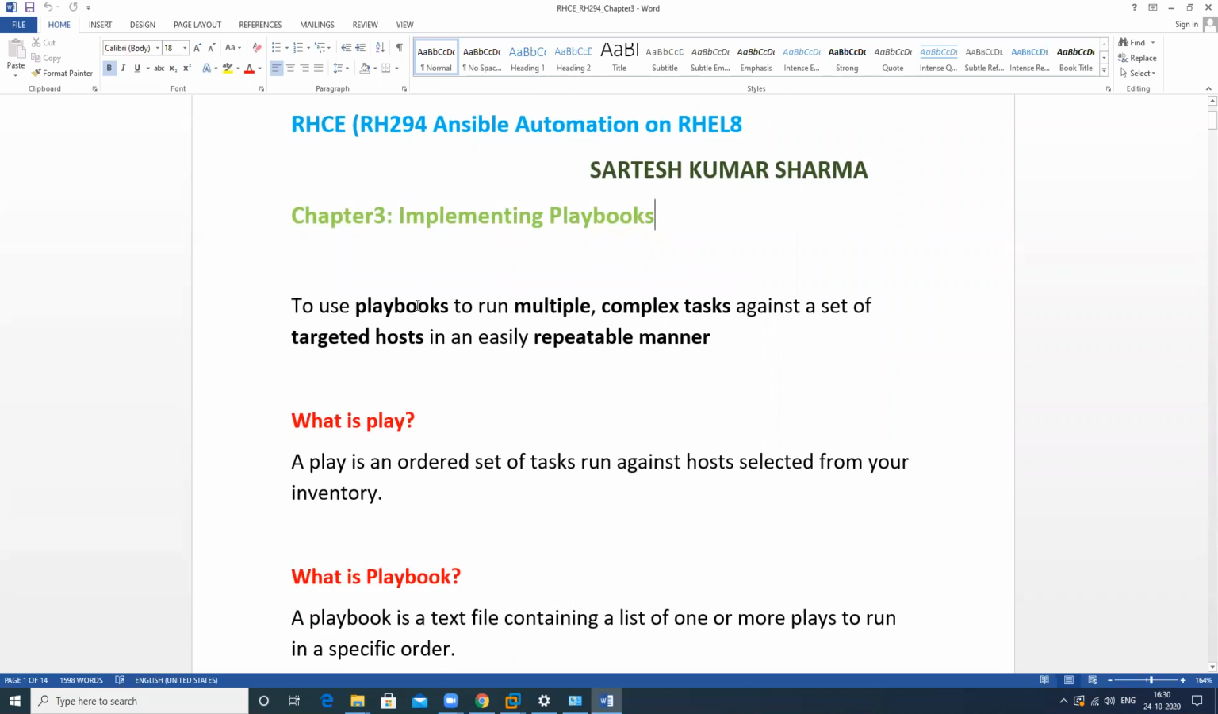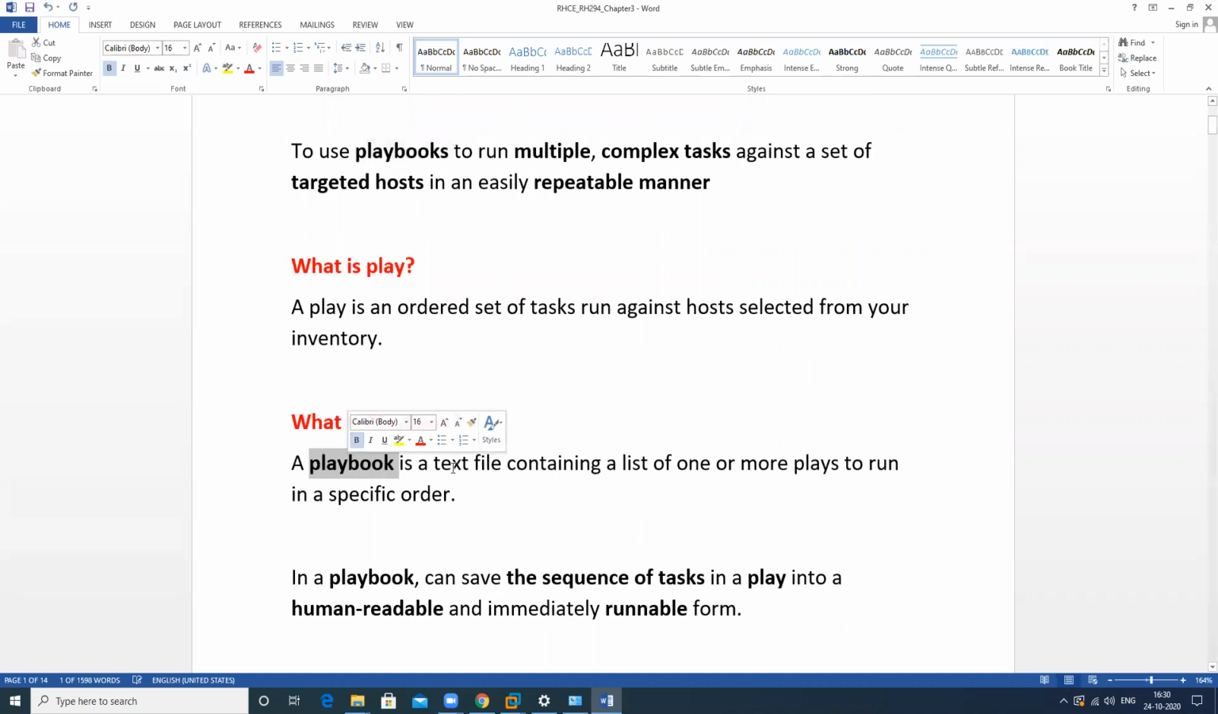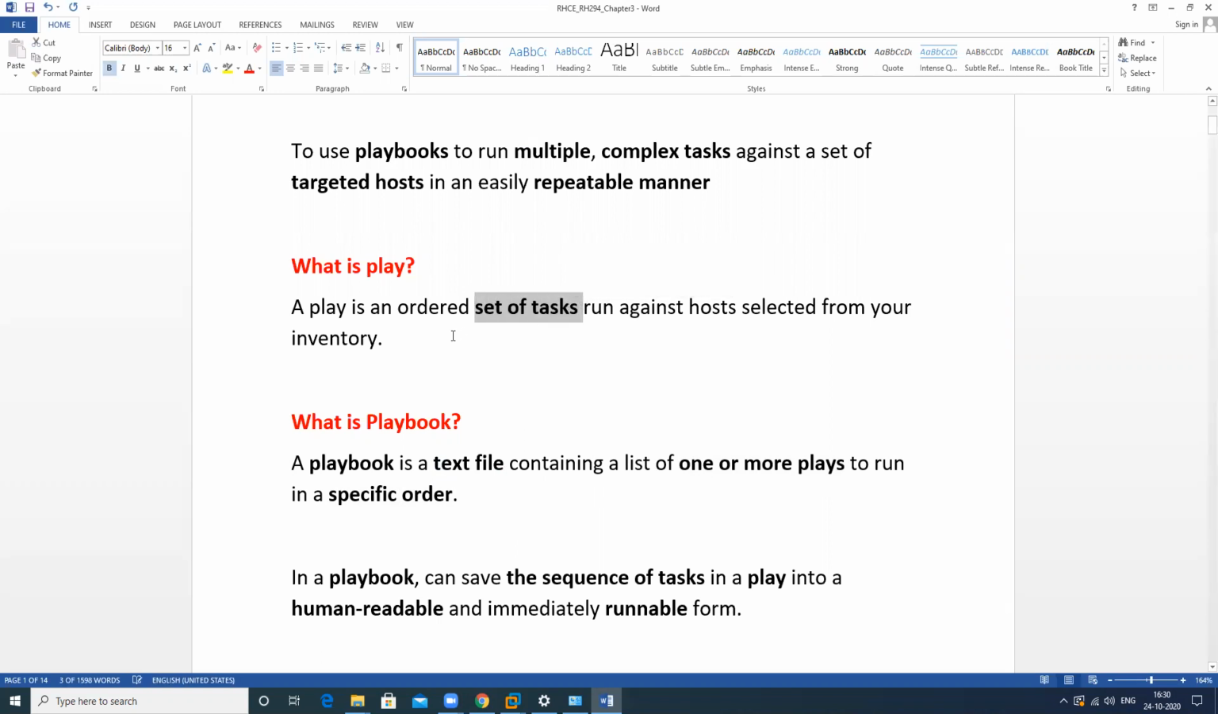So, what is a playbook? A playbook is a text file that contains one or more plays, one or more tasks, to run in a specific order. So all the plays run in order. It means all the tasks. And what is a play? A play is an ordered set of tasks.